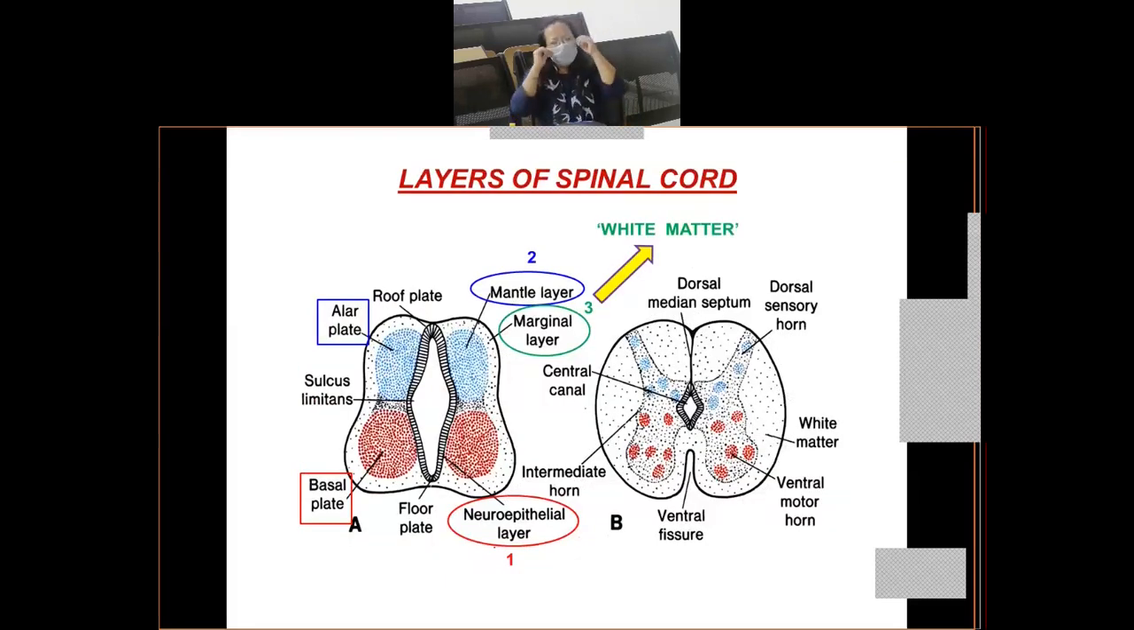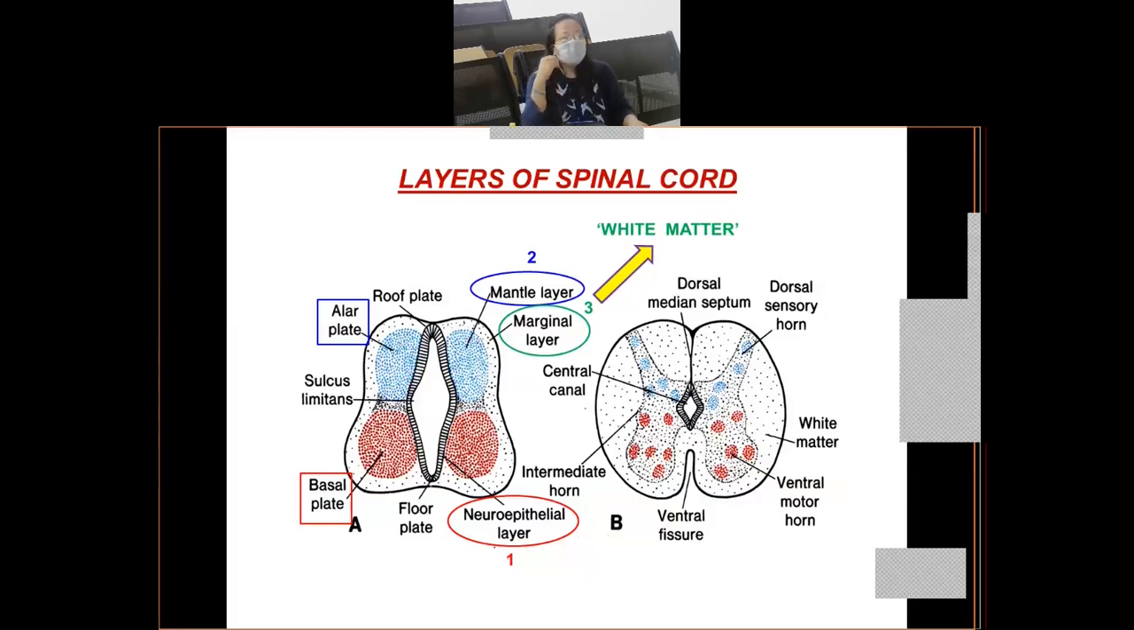So come back over here. In slide A, you can see the inner lining, that is the neuroepithelial layer. This neuroepithelial layer will form the neuroblast. This neuroblast layer will ultimately become so thick that it forms an outer zone which surrounds the inner neuroepithelial layer, and this outer zone is called the mantle layer, and the mantle layer will form the future gray matter of the spinal cord.